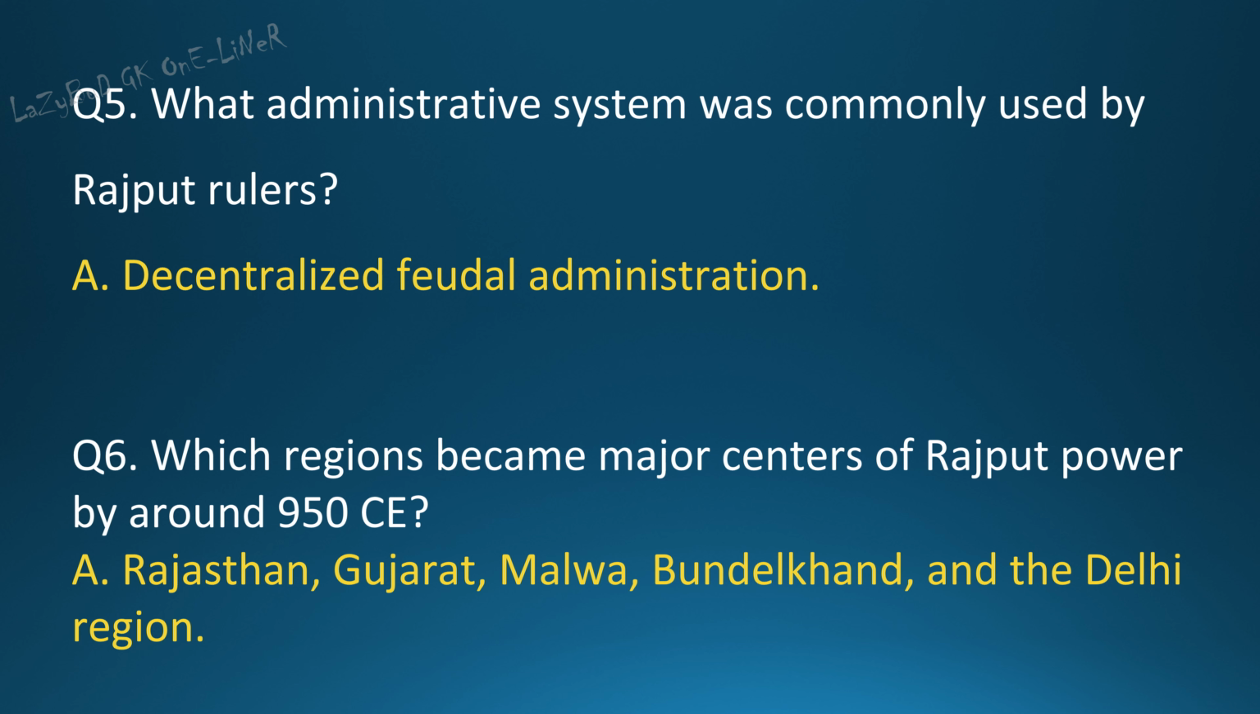Question 5. What administrative system was commonly used by Rajput rulers? Answer. Decentralized feudal administration. Question 6. Which regions became major centers of Rajput power by around 950 CE? Answer. Rajasthan, Gujarat, Malwa, Bundelkhand, and the Delhi region.